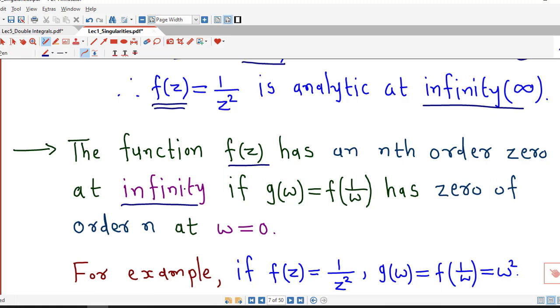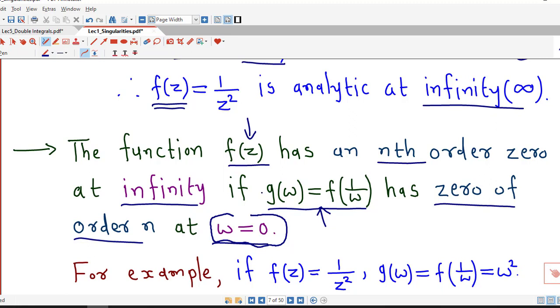So the point infinity is a 0 of f of z of order n if this function g of w equal to f of 1 over w has 0 of order n at w equal to 0. If this function has a 0 of order n at w equal to 0, then this function f of z has 0 of order n at infinity.